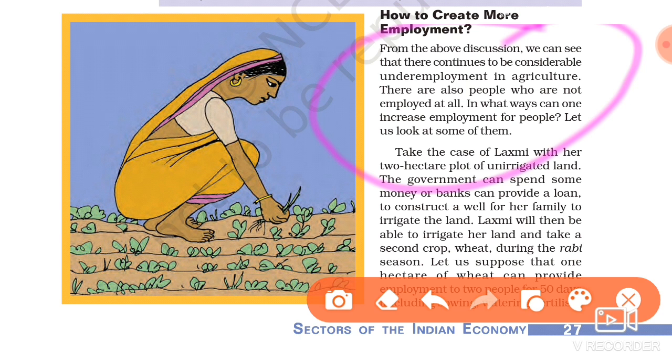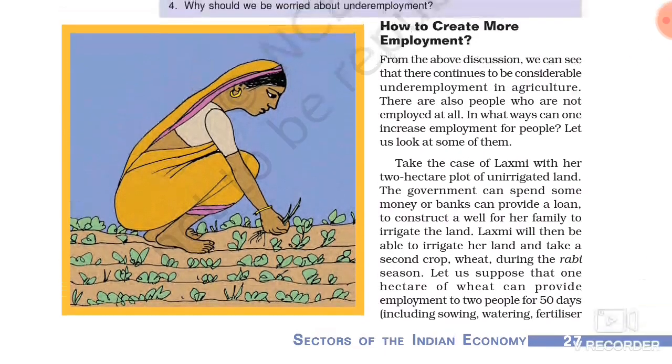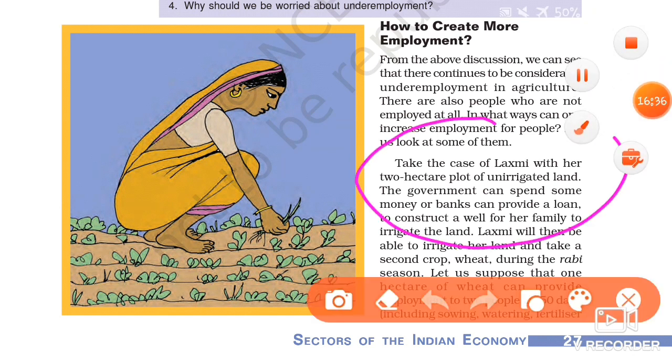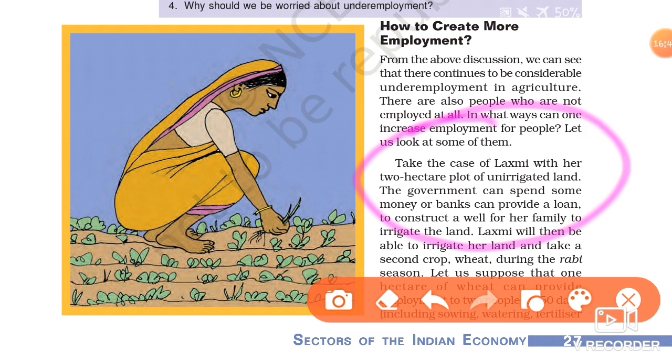Here one example is given. Suppose this is Lakshmi. Suppose Lakshmi has a 2 hectare plot of unirrigated land, but when the government spends some money or gives bank loans to them, they are able to construct a well, that means irrigate the land.